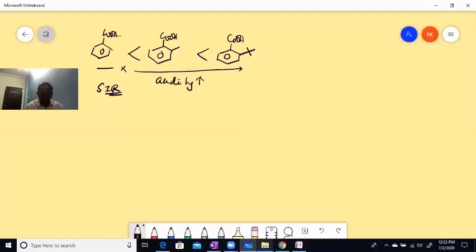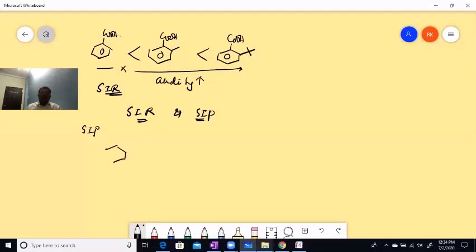One more concept, children, I'd like to finish quickly: what is SIR and what is SIP. SIR and SIP in aniline. What is the difference between these two? Coming to this, children, the first example I am doing is SIP, steric inhibition of protonation.